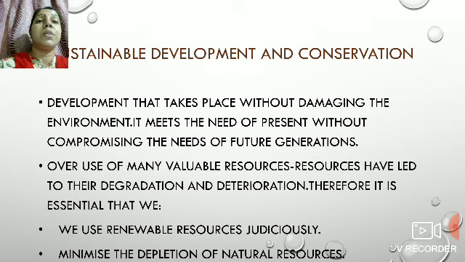Overuse of many of the resources has led to their deterioration and depletion, meaning their quality and quantity is decreasing. So it is essential that we use all the natural resources judiciously, that is, with proper planning, and minimize the depletion of natural resources. Not use the natural resources in as much quantity as we want.